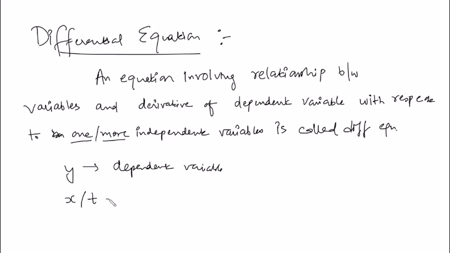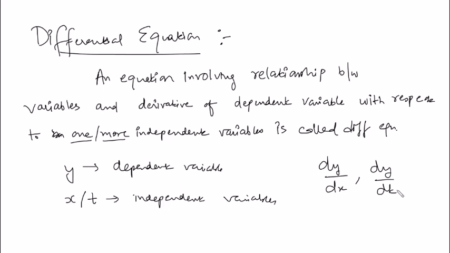x or t, space or time. So they are usually the independent variables. So that is the notation. So the kind of derivatives you have are dy by dx or dy by dt. Right? So now you can have many examples of differential equation.